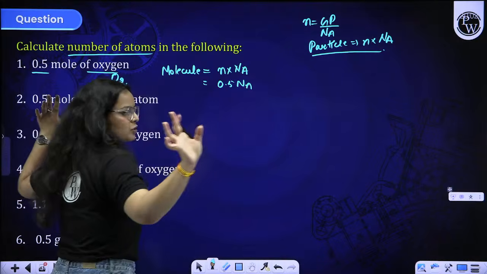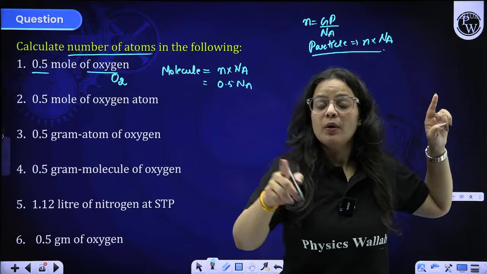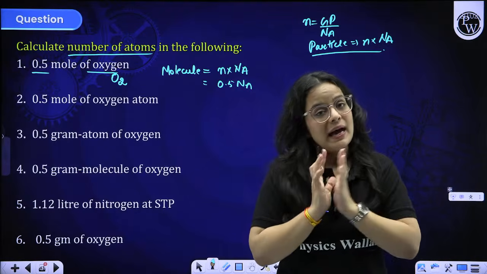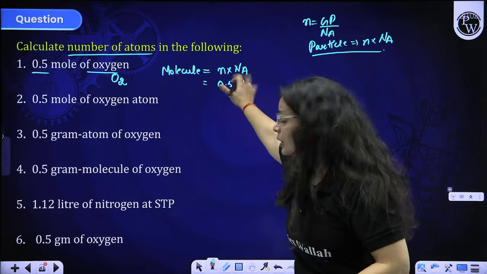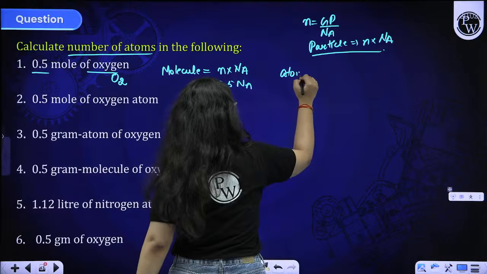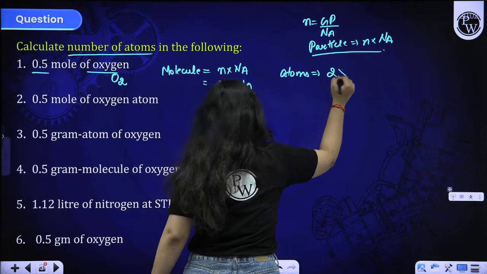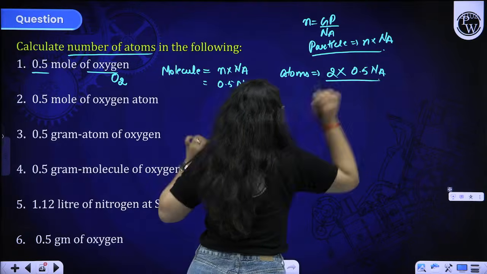I'm writing in terms of Na only. I'm getting the number of molecules because O2 is a molecule. Now if I want to find atoms, I can see that in one O2, 2 atoms are there. So whatever molecules are there, atoms are double the number, that is 1 Na. Is it clear to you all?